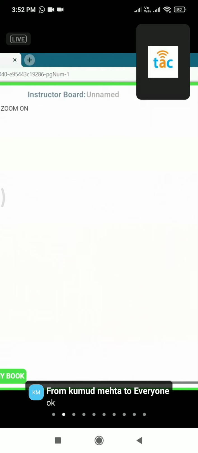Okay, and can it write in Hindi or in Marathi language using the text box feature?